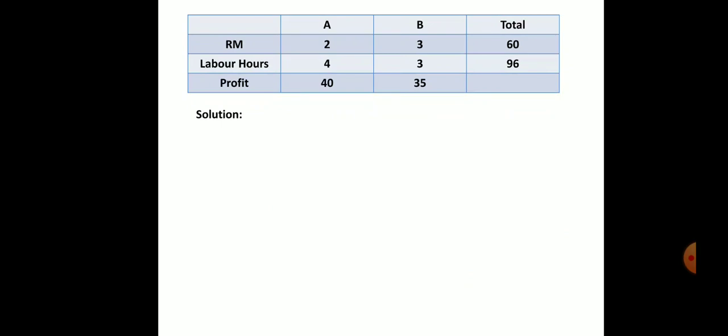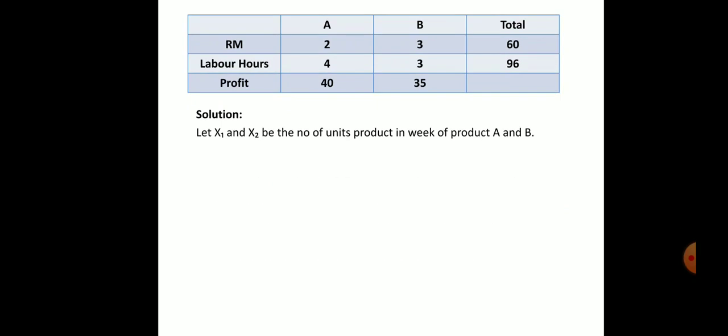Here, for the linear program, we have to find how many units of product A and how many units of product B we have to produce to maximize our profit per week. This is what we are going to find.